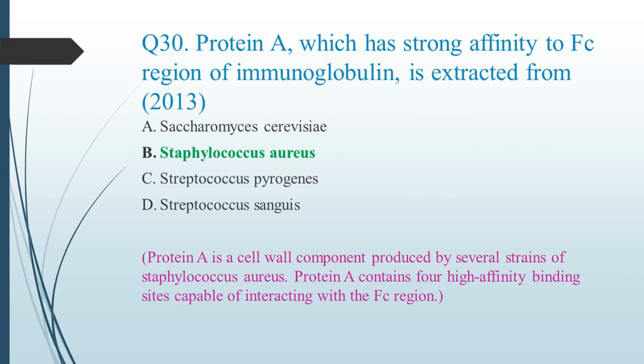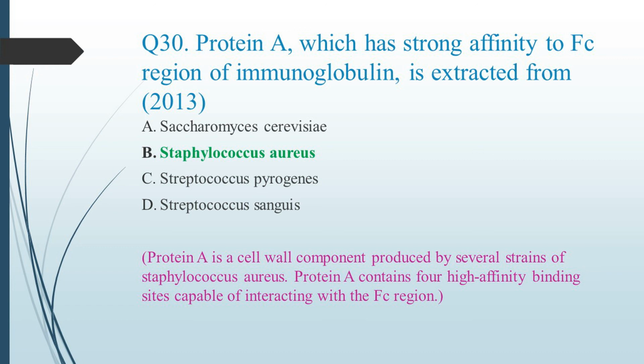Question number 30 is, protein A, which has strong affinity to the Fc region of immunoglobulin, is extracted from. So protein A is a cell wall component produced by several strains of Staphylococcus aureus that consists of a single polypeptide chain and contains little or no carbohydrate. The protein A molecule contains 4 high affinity binding sites capable of interacting with the Fc region from IgG of several species including human and rabbit.